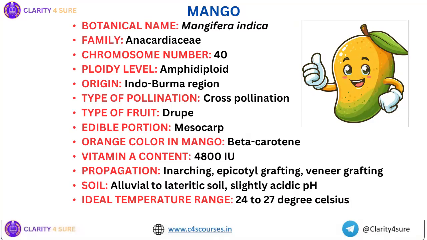Cross-pollination in mango is done mainly by housefly. In the previous session, the first part of pomology, we discussed drupe fruits, right? And there I prominently gave the example of mango, right? The edible portion of mango is mesocarp. And mango is a fruit which has one of the highest vitamin A contents, that is 4,800 international units. And in terms of vitamin A content, papaya follows mango. The propagation types in mango are inarching, epicotyl grafting, and veneer grafting.